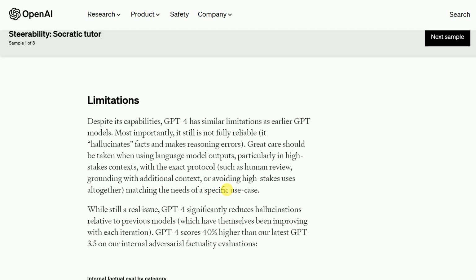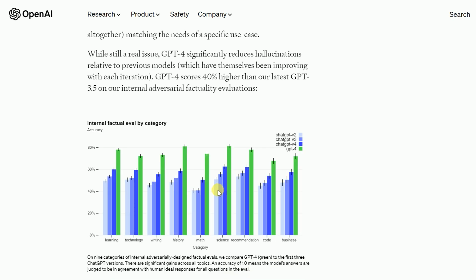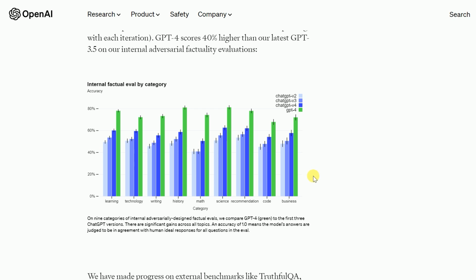So there are some limitations, as there were also limitations in the previous version of ChatGPT, and you know that these software can never be the same as humans. There would be limitations every time, but they minimized the limitations in this version, but still there are some limitations which they need to improve. And now we can see what the performance of ChatGPT 4 is as compared to the previous versions.